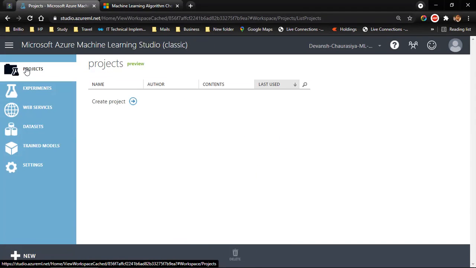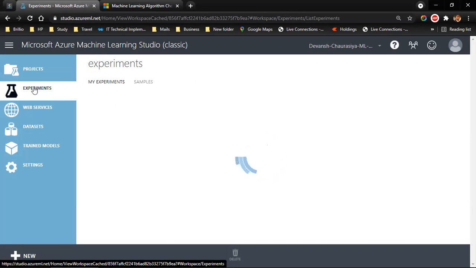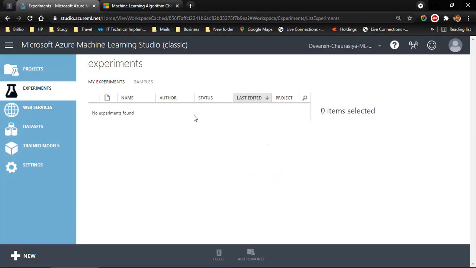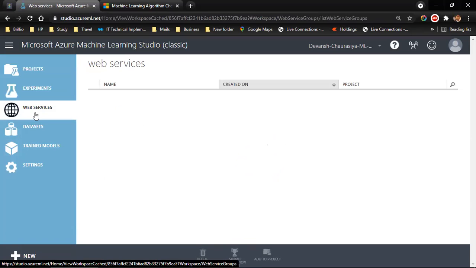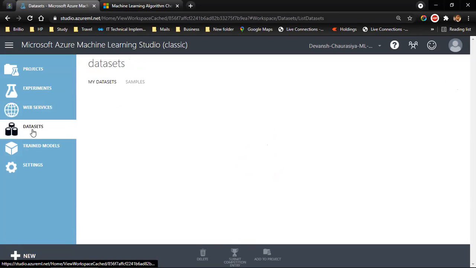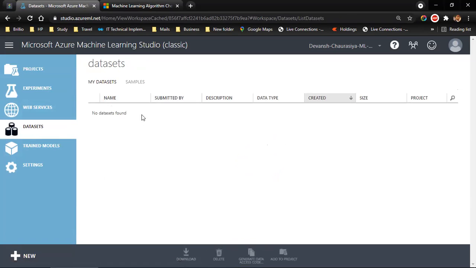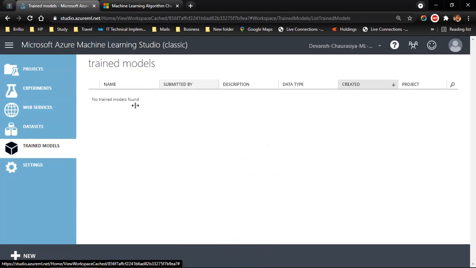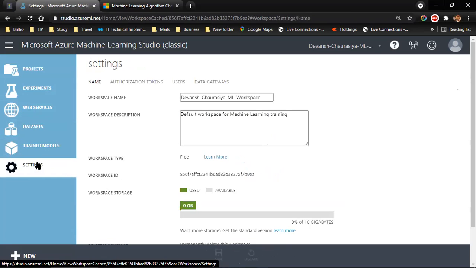Right on the top on the left side you have projects. I can create a project. This is the most important page, experiments. I will be calling it the experiment canvas or just canvas. Then web services, for when we will be deploying our machine learning model. Datasets is where you see the data that you have uploaded. Then trained models. Right now we don't have any model. And then we have settings.